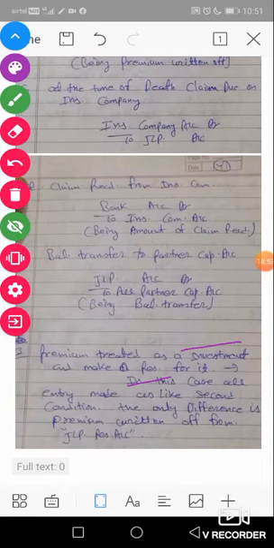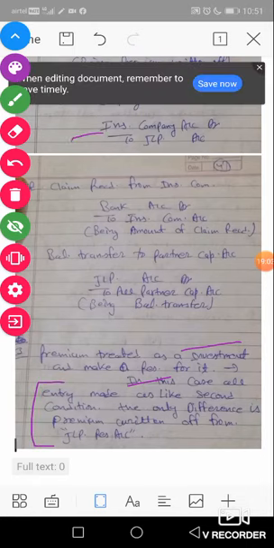Okay, in this case all entries are made like in the second condition. The only difference is that the premium is written off from the JLP reserve account. Yes, this is the only difference between the second and third condition, that in the second condition